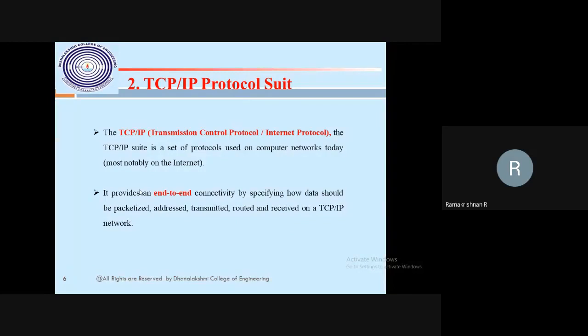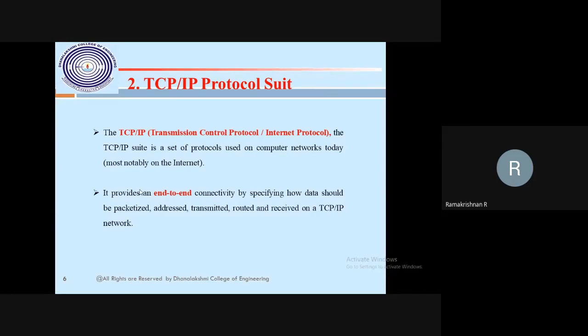So TCP is the transmission control protocol. It runs on layer 4, that is the transport layer. IP is the internet protocol, which runs on layer 3, that is the network layer. So we know that TCP/IP consists of 5 layers: layer 1, layer 2, layer 3, layer 4, layer 5. From bottom to top: physical layer, data link layer, network layer.